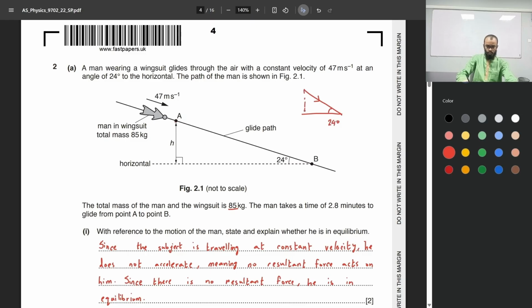If we know that velocity, we can find the vertical component of that velocity. If the hypotenuse is 47, the vertical component of velocity would be 47 sine 24, because the vertical is the opposite of this angle. So 47 sine 24 is the vertical velocity. Now vertical velocity multiplied by time, because distance is equal to velocity times time, right? So we multiply time with the vertical velocity to get the change in height, h. The time taken is 2.8 minutes. If we convert that to seconds, we get 2.8 times 60. This is the change in height.